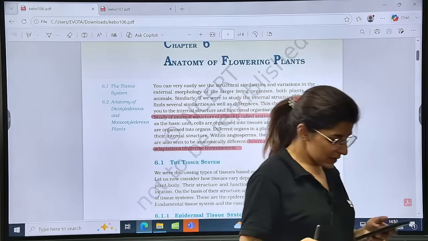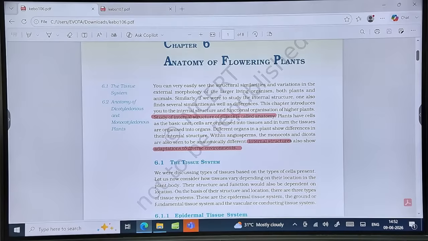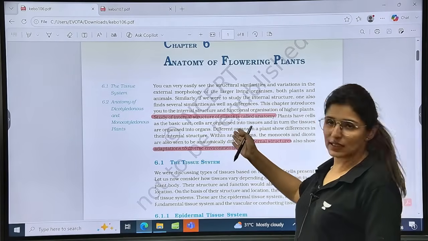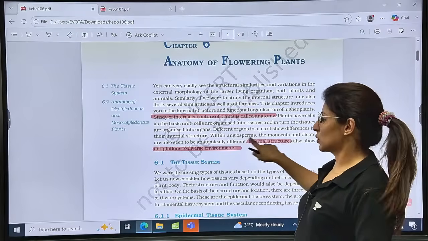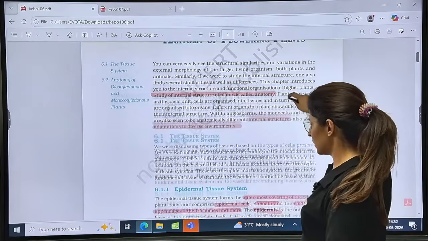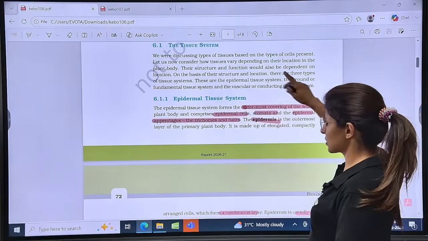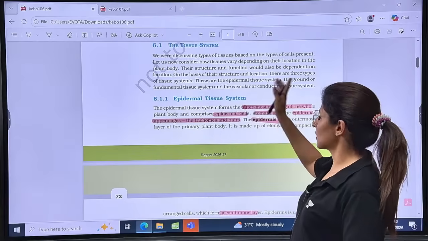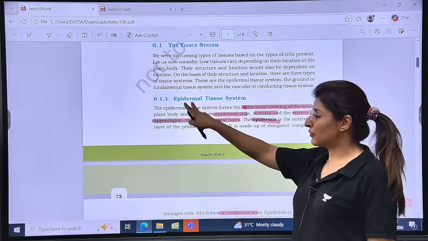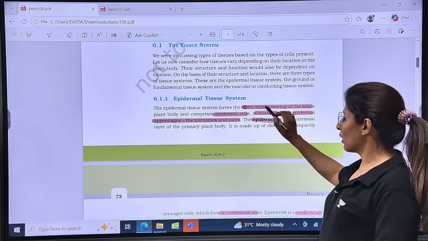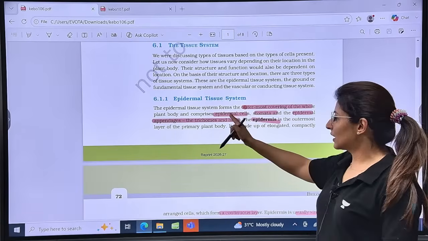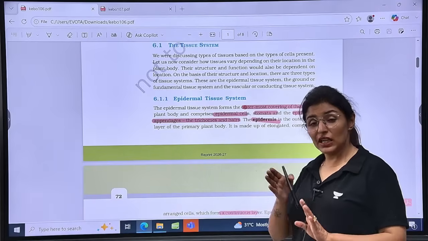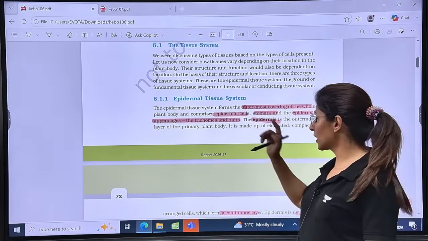All right. Let's move on to the next chapter, that is anatomy in flowering plants. So the study of internal structure of plants is known as anatomy. Internal structures will show adaptation to the diverse environment. Talking about the tissue system, there are three tissue systems. One is the epidermal tissue system, then the ground tissue system, and the vascular or conducting tissue system. Talking about the first, the epidermal tissue system, it is outermost and forms the covering and consists of epidermal cells, stomata, and epidermal appendages, which are either root hairs or stem hairs called trichomes.